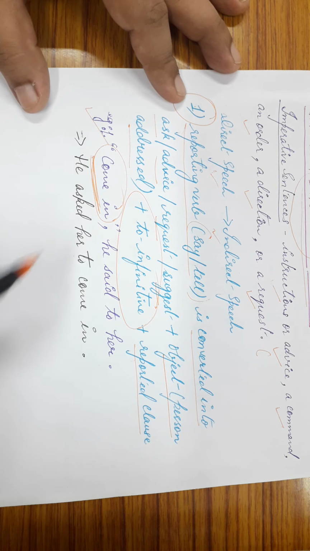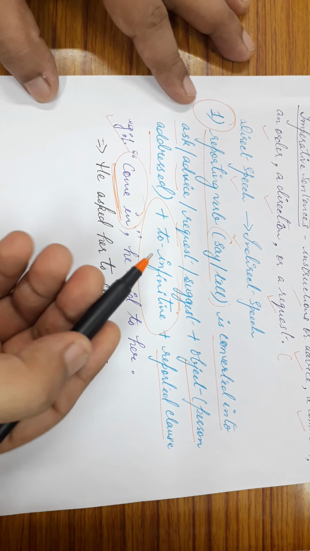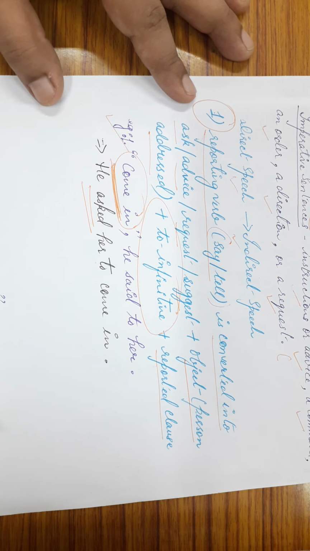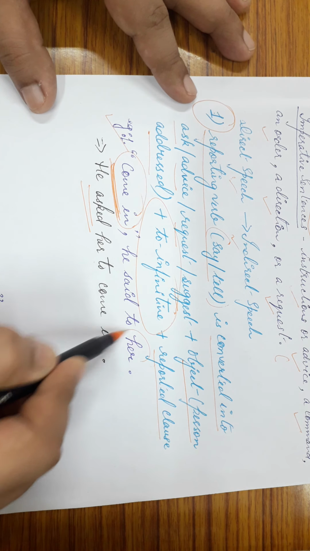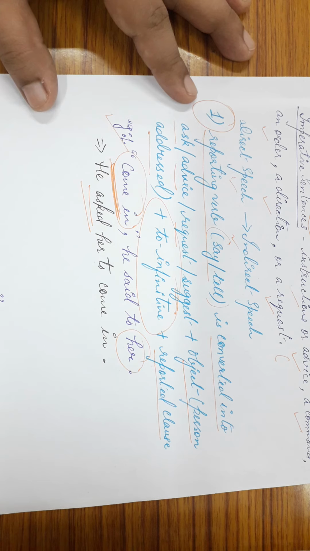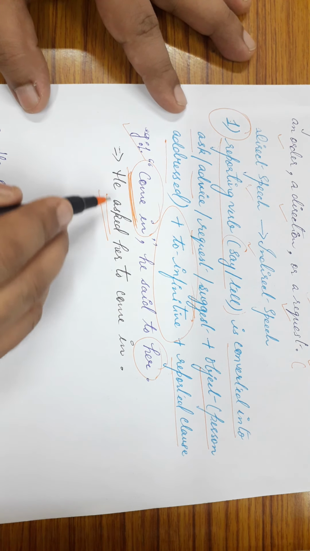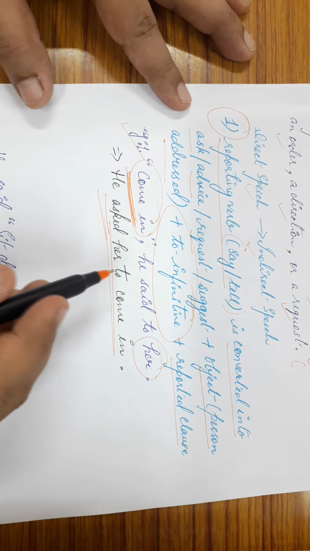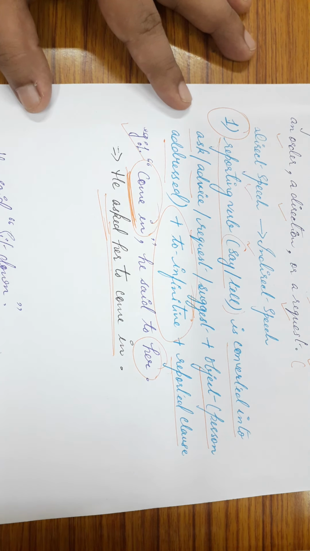Let me explain this in a very simple manner. Let's take a very simple reporting verb, asked. When we see this reported clause, come in, it feels as if the speaker is asking the girl to come inside. Now, how is the conversion made from direct speech to indirect speech? He asked her to come in. Only this much. Now, let us apply the structure given above on this example.